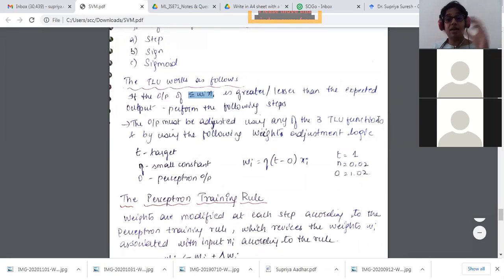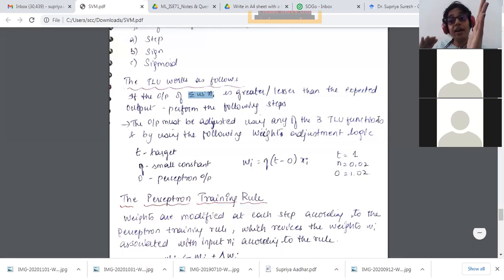Suppose I had a first test instance, and it tells me the output is yes, but when I give the same test instance to the model, the one single perceptron model, it tells me no. I cannot just leave it like that, because the predicted output is no and the actual value is yes. Now I have to adjust its weights with respect to the input. The predicted output minus the target value, I have to get the least value. Right now I'm not getting it. It has a totally opposite value. One has yes, one has no.